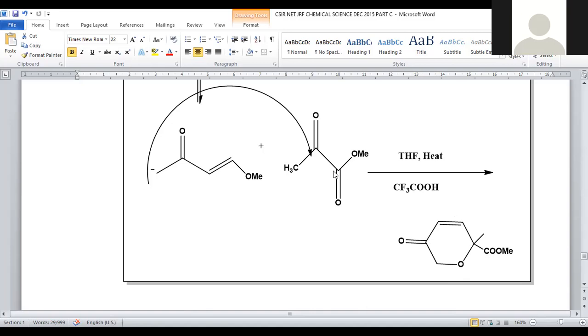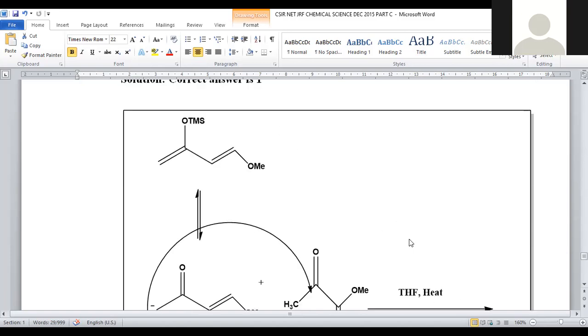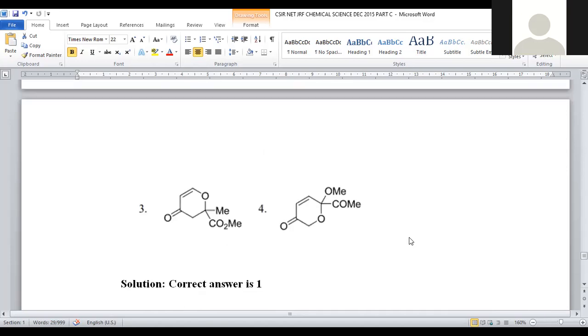This ester will not be impacted, and moreover, this carbon also has one methyl. So from this carbon atom, we have this ester group. That ester remains as such, and here the methyl also remains as such. And the remaining system is coming from the second compound, because here the carbanion will be participating in the ring cyclization, so that here is the system of the pyran ring. That is given as OMe, COOMe.